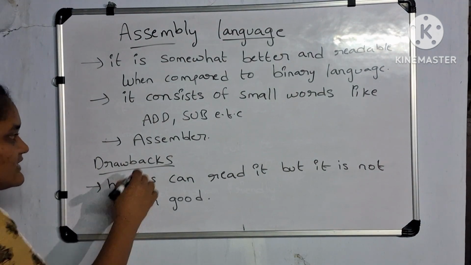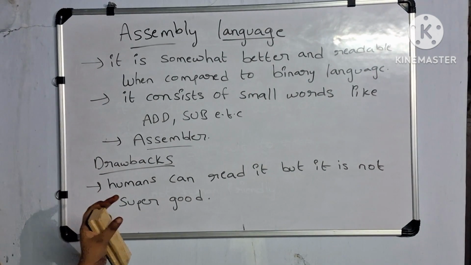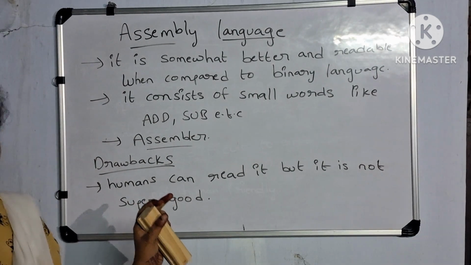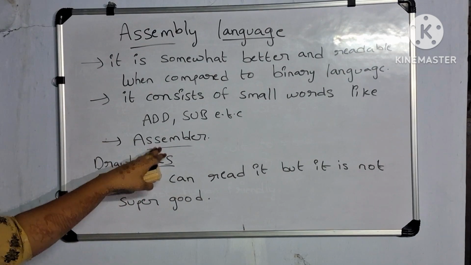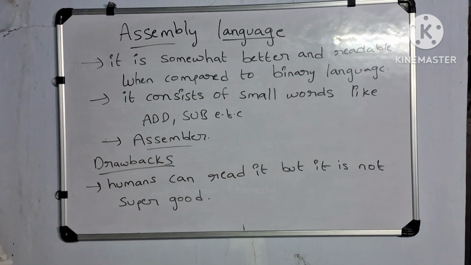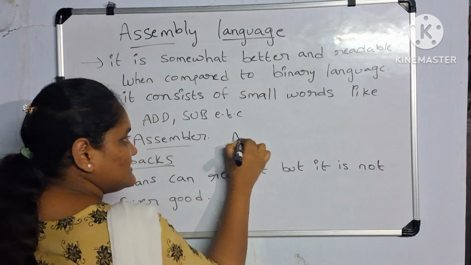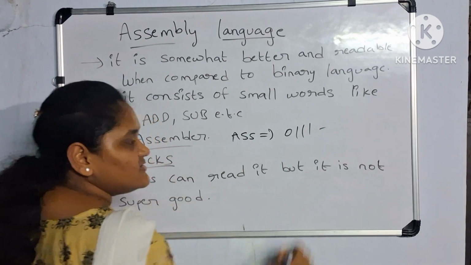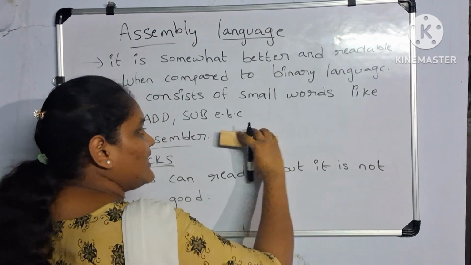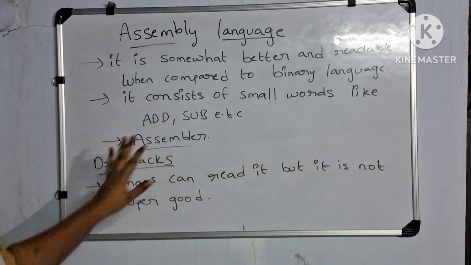So there comes the assembler. Assembler is a thing which is used to convert assembly language into binary language. So what basically this assembler does is it converts assembly language into zeros and ones, binary language, so that computer can understand and follow the code we write in this language.